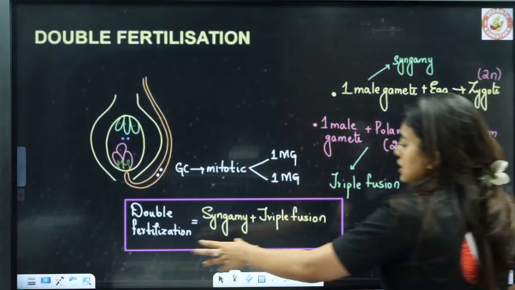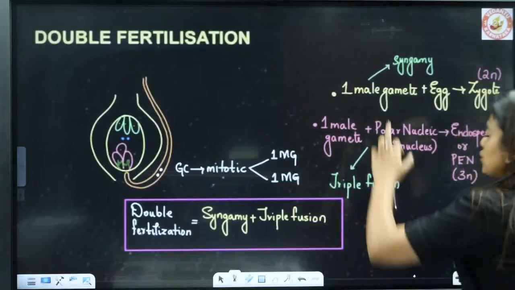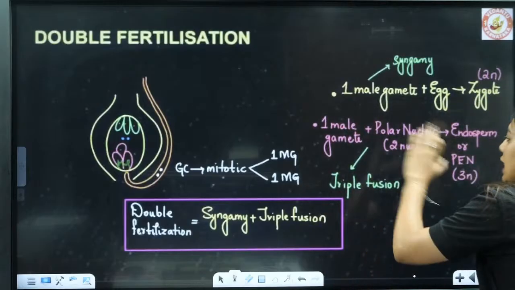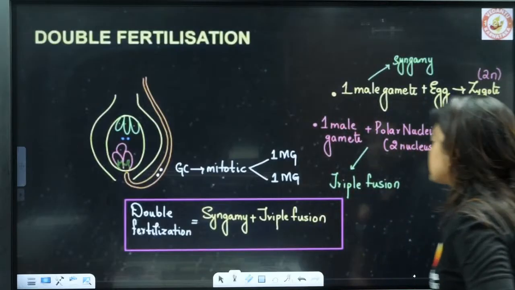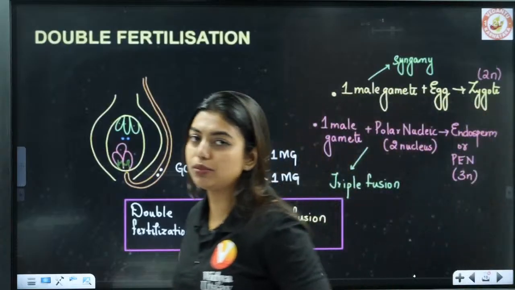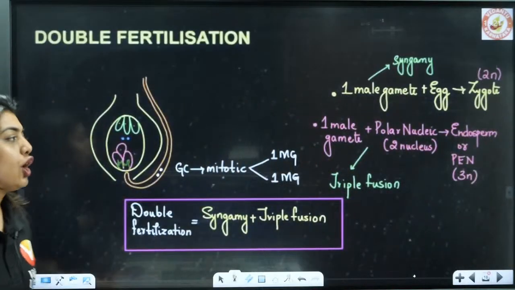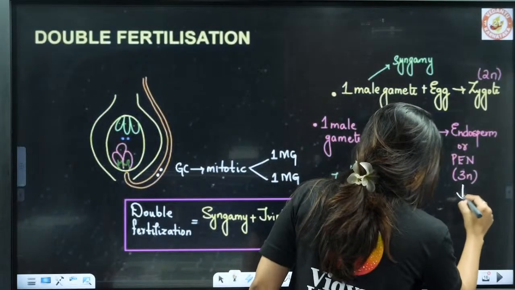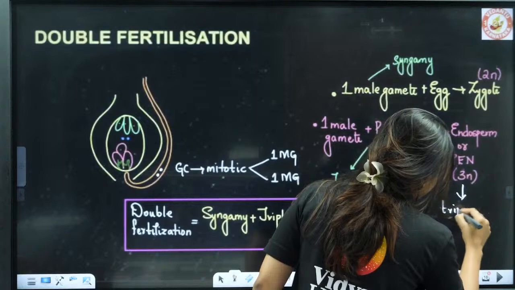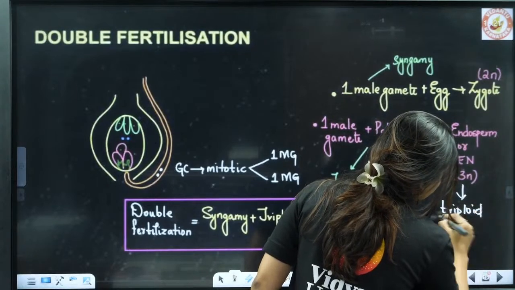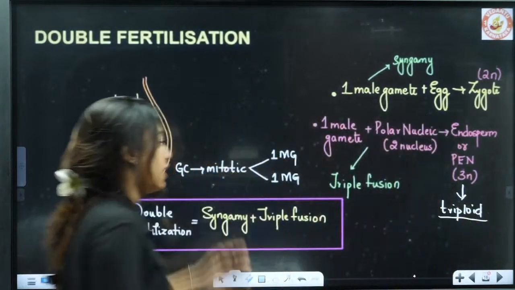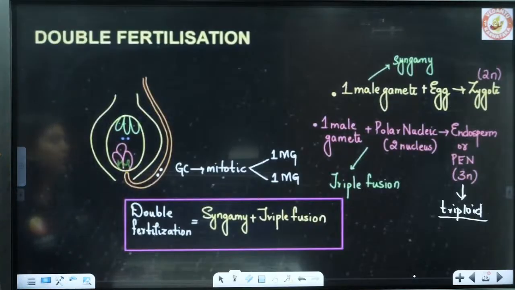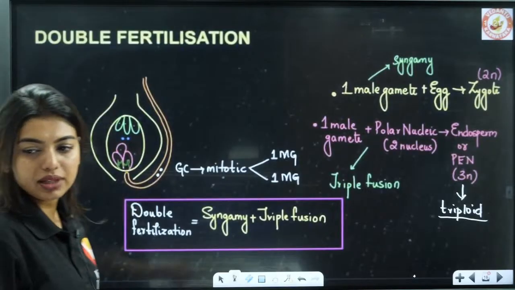So double fertilization means syngamy and triple fusion. One male gamete plus egg gives the zygote. One male gamete plus polar nuclei gives the endosperm, that is, the primary endosperm nucleus. Clear to all of you? Easy. So the formation of the triploid happens. This is a triploid, so you can remember triploid and triple fusion easily. Is this easy? Easy, right?